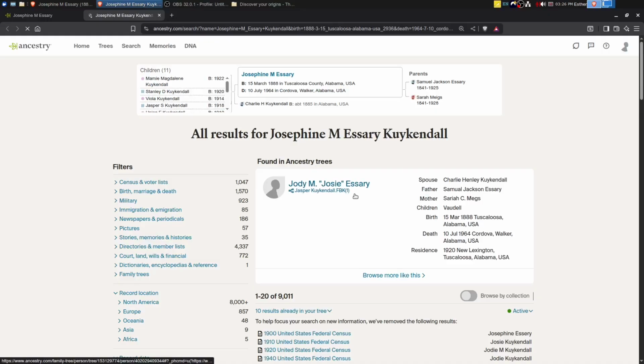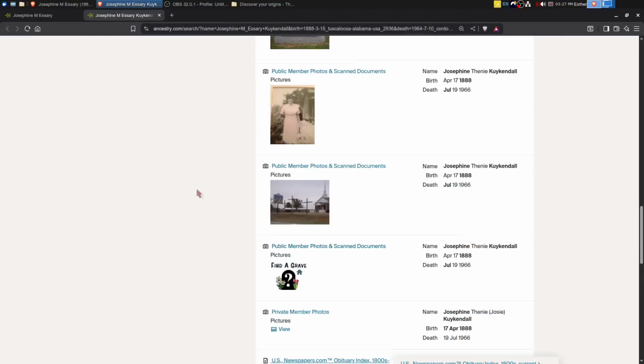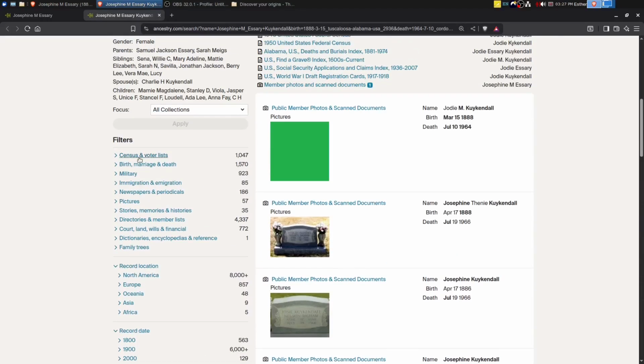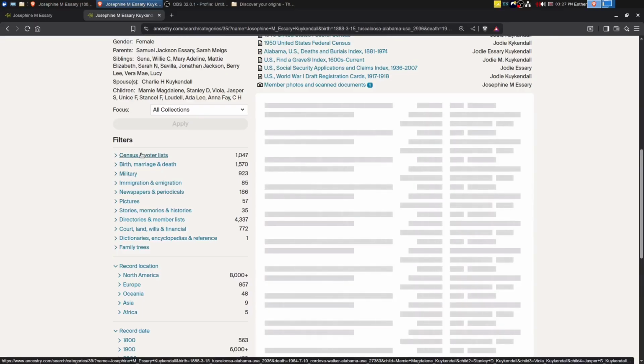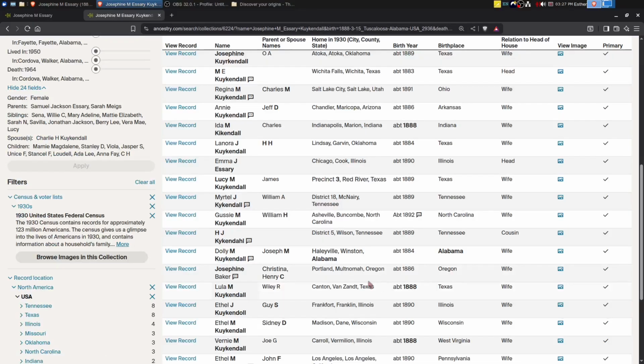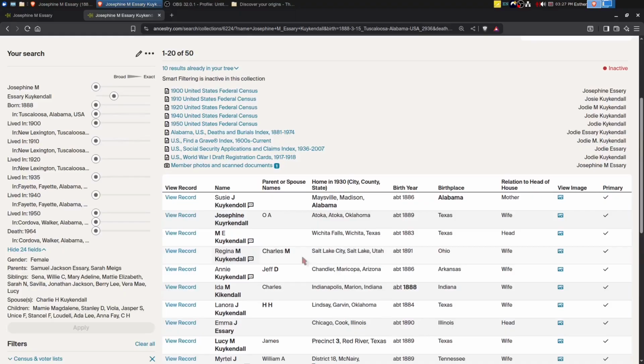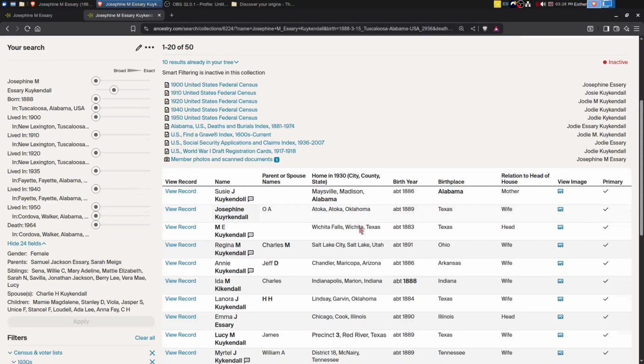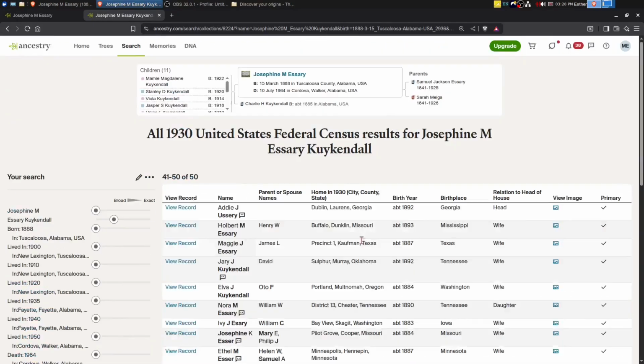So let's see what this pulls up. There is someone with a tree here. I could go and see if they've got it. All right, so let's narrow down to census records. We'll hit these filters and see if we can find what we're looking for. And we do want the 1930s. All right, so we filtered down to the 1930 census, and we can see we've got several Kuykendalls. Now this is searching the entire country and not just Alabama. It is possible they went somewhere, but definitely we're missing them in the 1930 census.